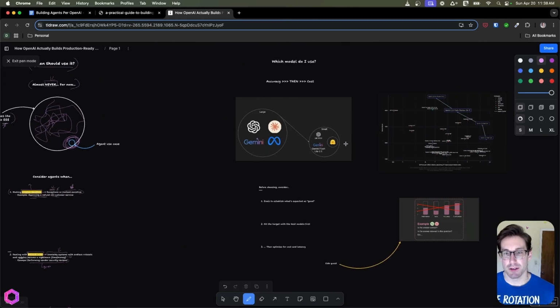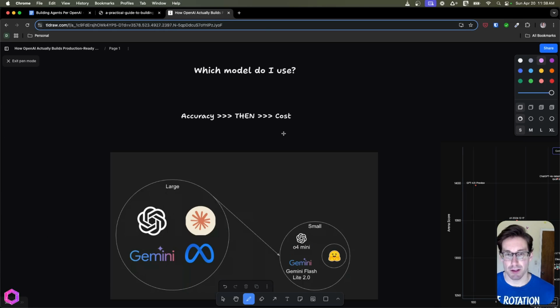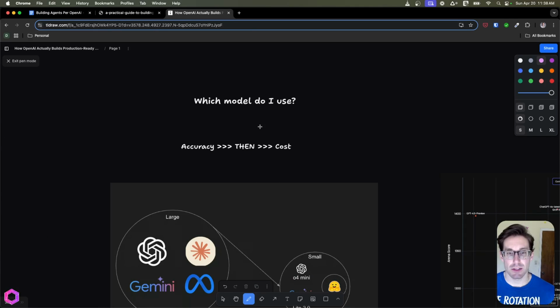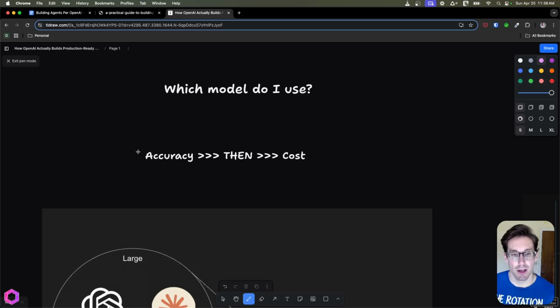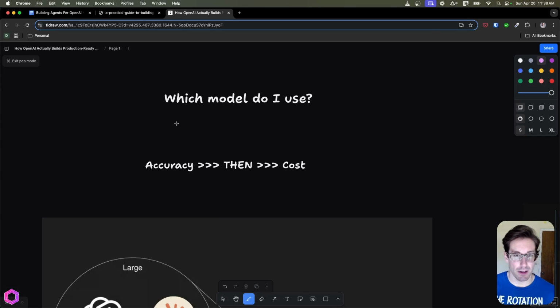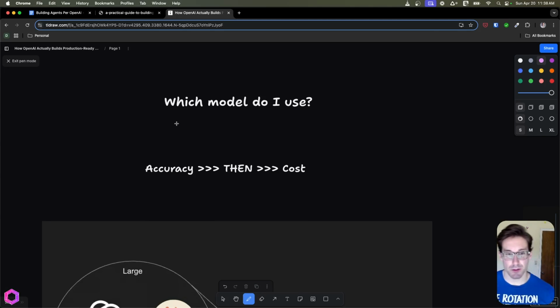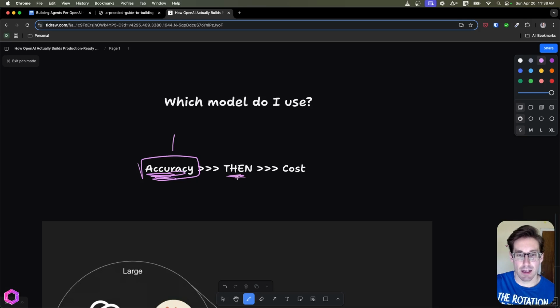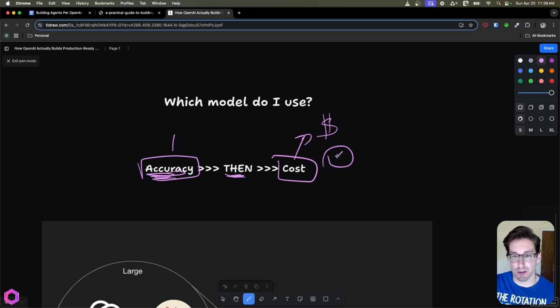But once we've made the decision and we're confident that, yes, we want to do an agent, the next question we need to ask ourselves is which model should we use in our use case? And the answer here is starting out, the best one for the use case. And we want to really favor accuracy over anything else. So when we first start out, the prototype we build, we should use the most expensive, the biggest model possible to achieve the task we have. Once we've proven to ourselves that we can do this with AI, then and only then do we downsize to a smaller model to reduce the cost and also reduce the latency.